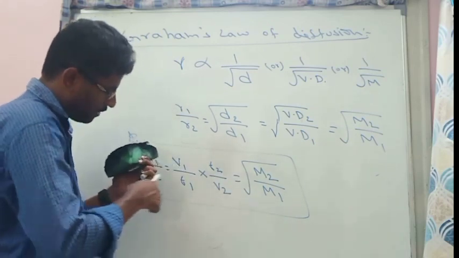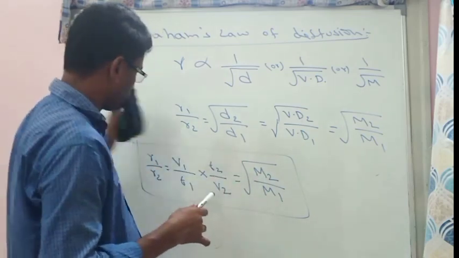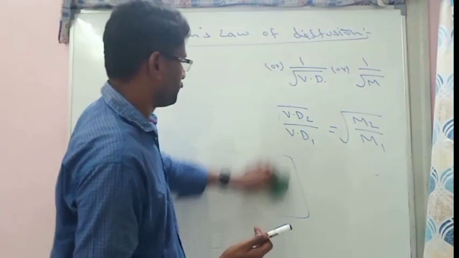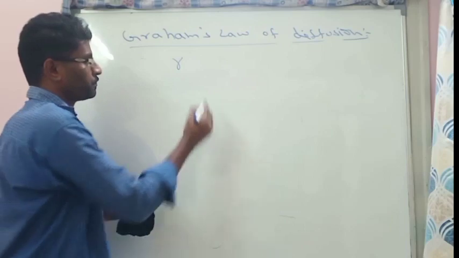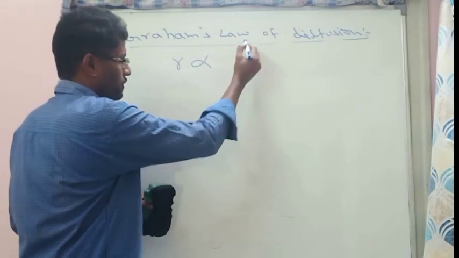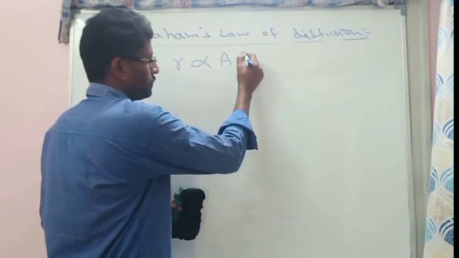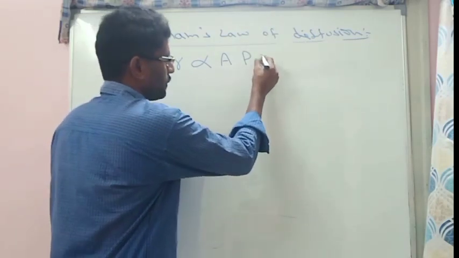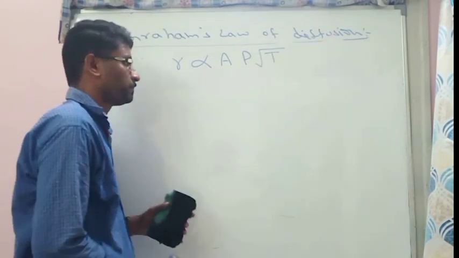When volume is different or time is different, molar mass. We will see some examples also. Also, rate of diffusion is directly proportional to area, also directly proportional to pressure and directly proportional to square root of temperature.